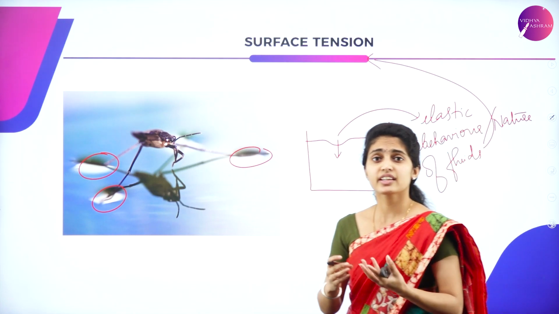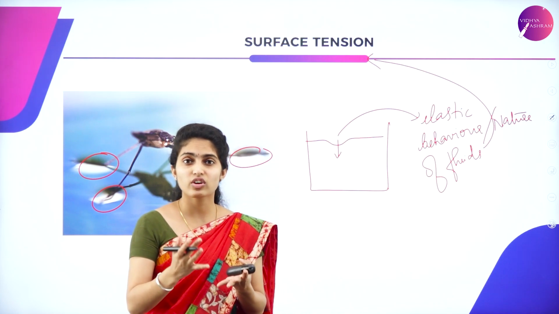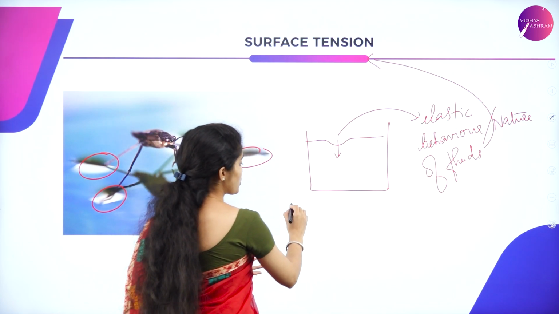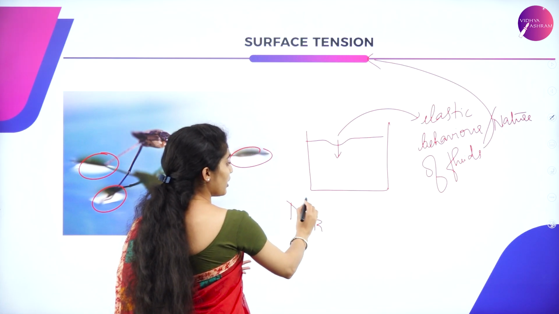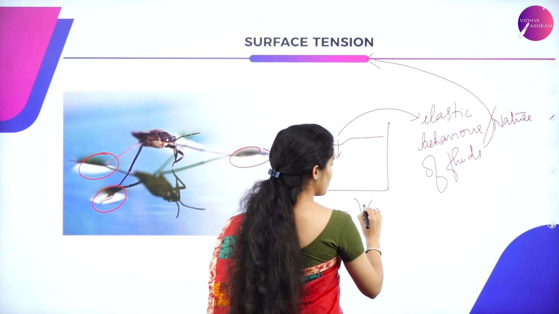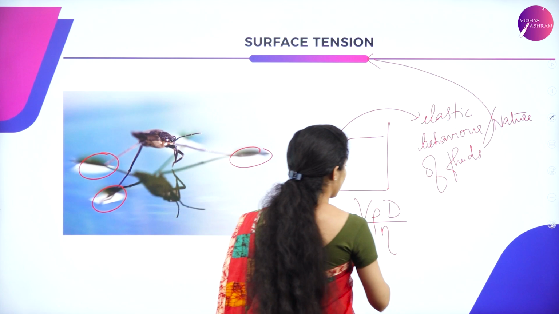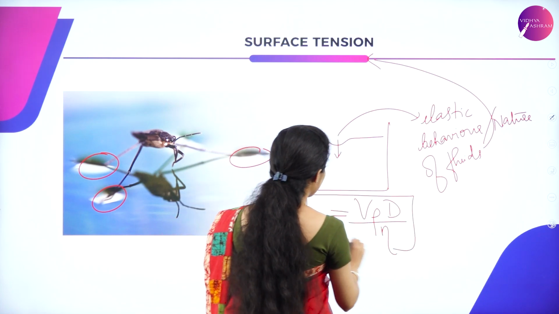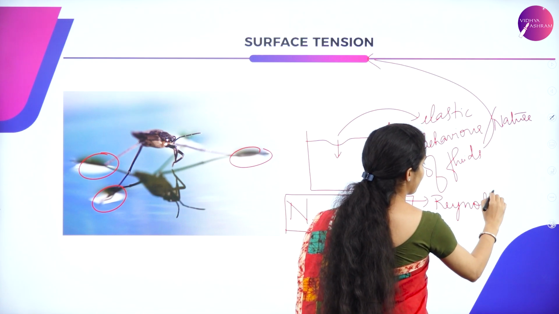Another thing you have is your Reynolds number. So what is this Reynolds number? Reynolds number is usually denoted by NR, that is Reynolds number, which is equal to velocity times rho times D divided by eta. So this is the formula to find out the Reynolds number.